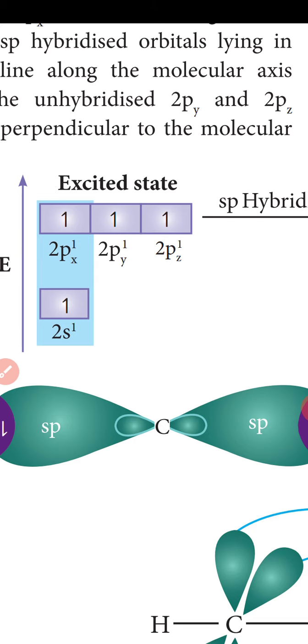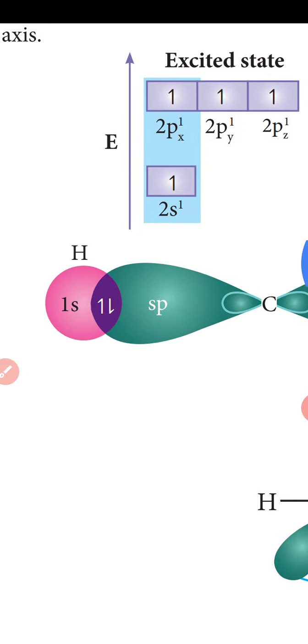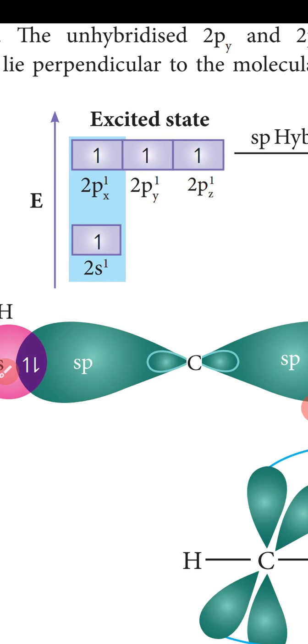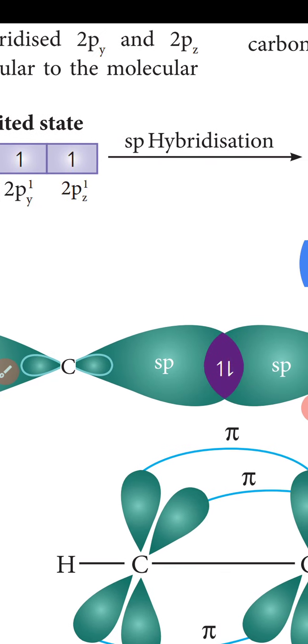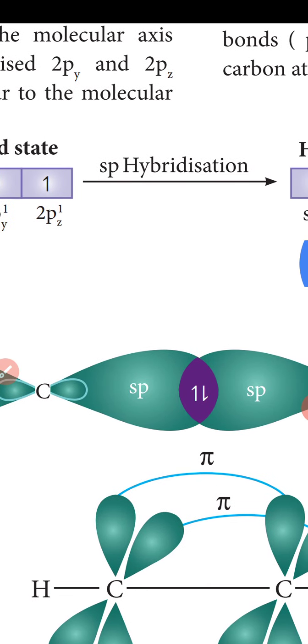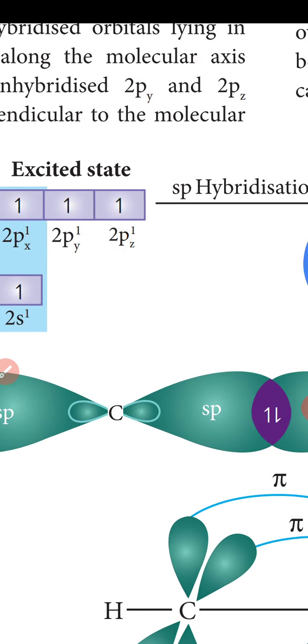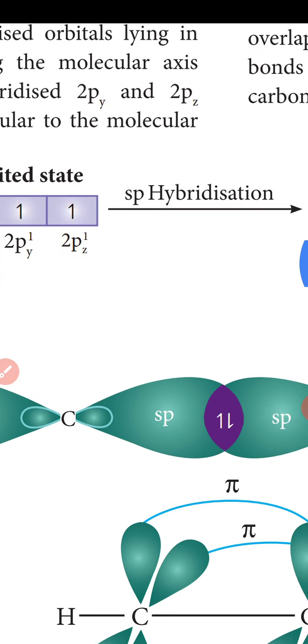Formation of sigma bonds. First, the formation of the sigma bond: one of the two sp hybridized orbitals of each carbon linearly overlaps with the other, resulting in the formation of a carbon to carbon sigma bond.